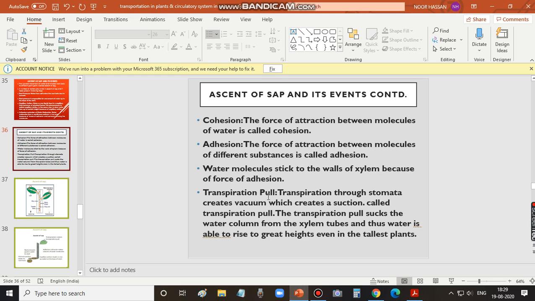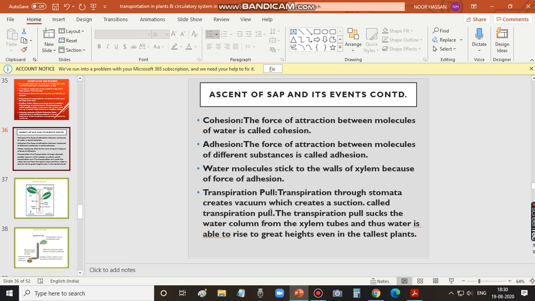Another factor is called transpirational pull. Transpiration through stomata creates a vacuum, which creates a suction called transpirational pull. This is also what we discussed in detail. When transpiration occurs, in the mesophyll, as we learnt already, it causes some vacuum, that is, pressure decreases, which causes suction. Suction refers to the force that sucks water from the other area. So this is called transpirational pull.